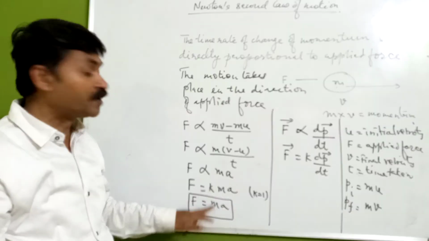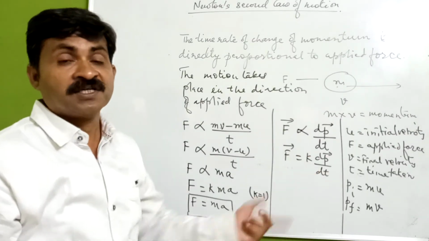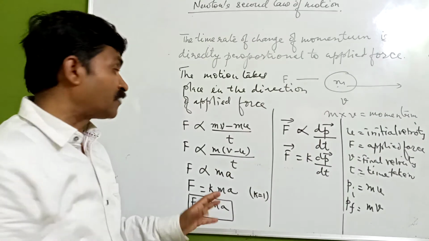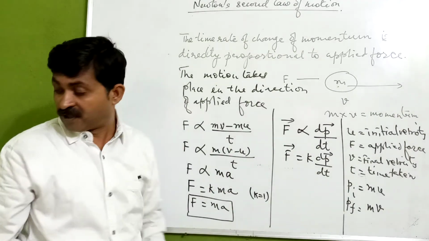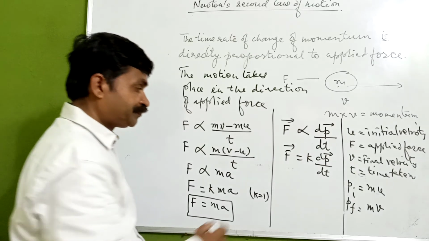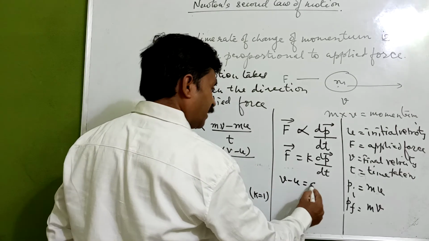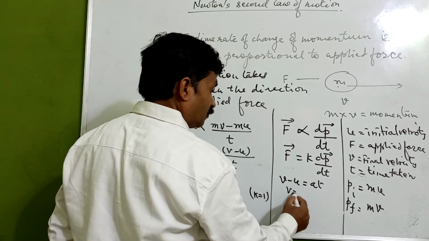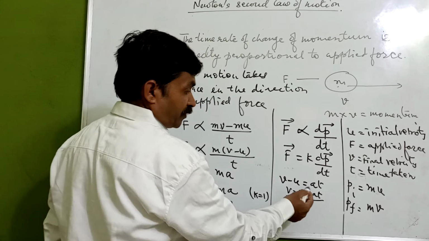So here we have got Newton's second law of motion. We have discussed one example of it, a simple practical example of our daily life, that we are taking a catch while playing cricket. So here what we have got? Mass into acceleration.